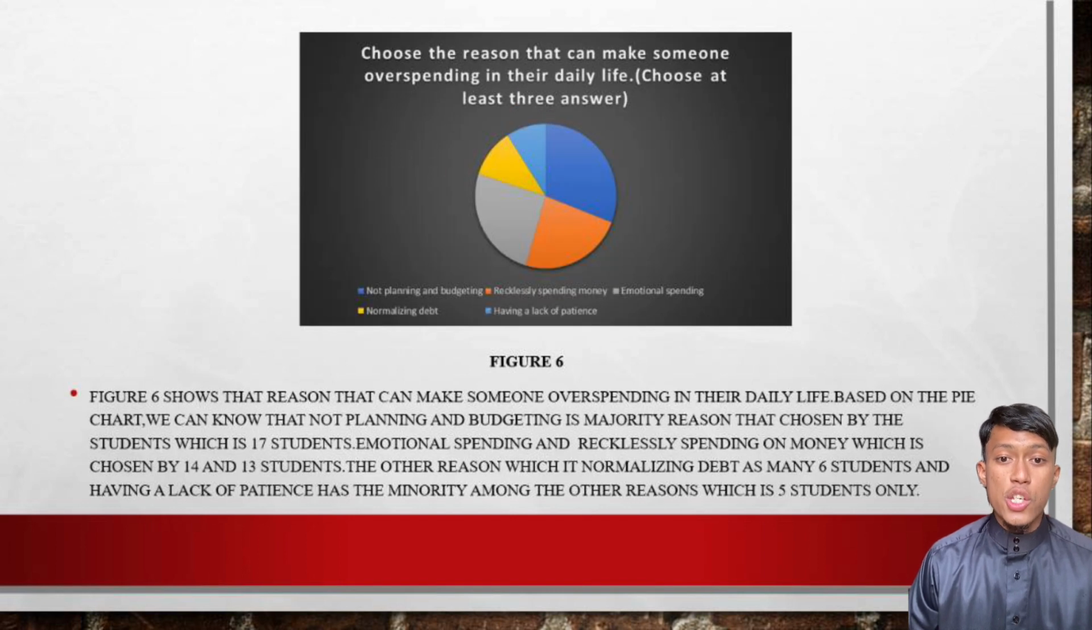Figure 6 shows the reasons that can make someone overspend in their daily life. Based on the pie chart, we can know that not planning and budgeting is the majority reason chosen by the students, which is 17 students. Emotional spending and reckless spending on money are chosen by 14 and 13 students. The other reason, normalizing debt, is chosen by 6 students, and having a lack of passion is the minority among the other reasons, which is 5 students only.